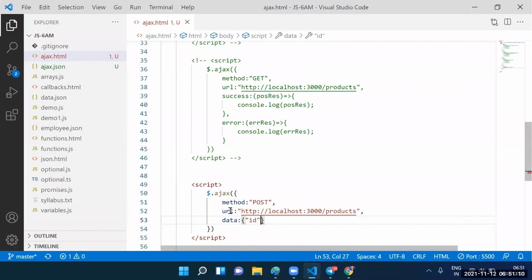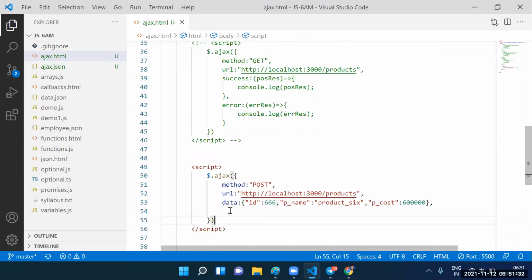The sixth data. ID equal to 6. Next one is PName equal to product 6. Next one, price: pcost equal to what you want to specify, 6 lakhs. Okay. If the asynchronous call succeeds, which response are we getting?